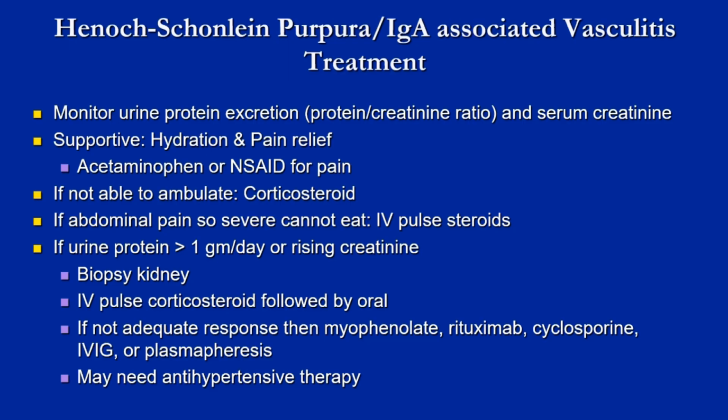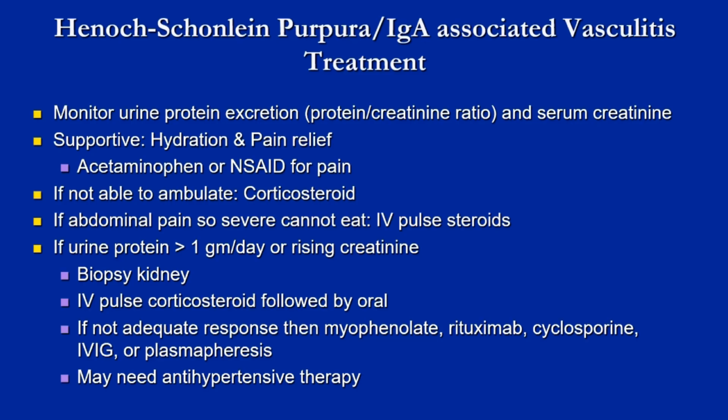If the creatinine is rising, or if the protein creatinine ratio suggests sufficient proteinuria, then a biopsy is considered. Treatment includes hydration and pain relief for the arthritis, either acetaminophen or a nonsteroidal anti-inflammatory drug. If that progresses to the point that they cannot ambulate, then corticosteroids are initiated. Likewise, if the abdominal pain is so severe that they cannot eat, IV pulse corticosteroids are given.